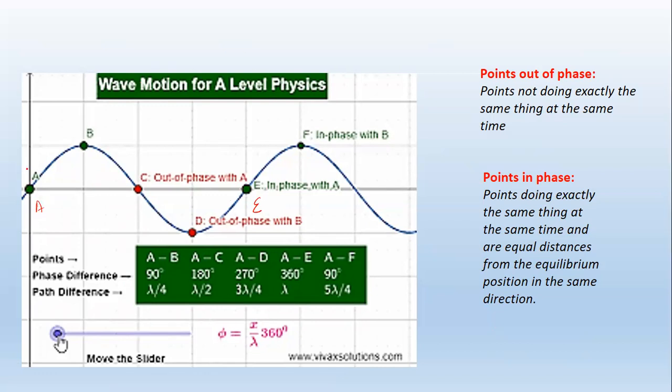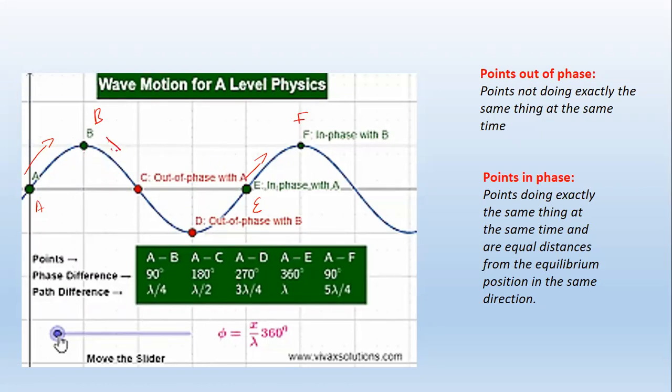When you have a look at point A and point E, these 2 points are in phase. How do we see that? Point A is shooting up to the peak. Point E is also shooting up to the peak. These 2 points are doing the exact same thing at the same time. Simultaneously, they shoot up to the peak. So that means these 2 points, A and E, are in phase. Okay? Let's have a look at point B and point F.